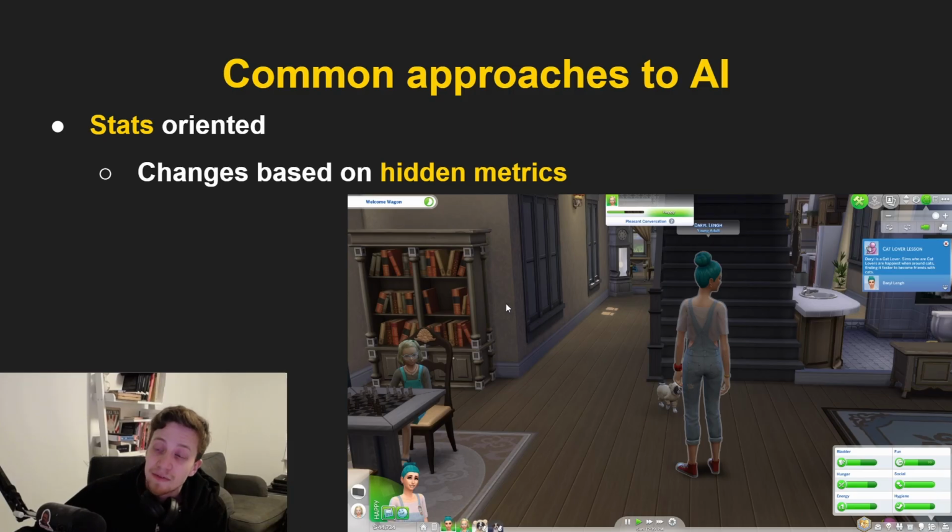And in the exact same way, when we are architecting our AI to be based on metrics, it will take these values in, decide based on them and do those actions. So if the AI sees that its hunger is very low, it will go eat. If it sees its energy is low, it will go to sleep. You can very often see this approach when the AI in games is set up as an ecosystem. It's something where we want to give the player the impression that the world exists outside of him. Even if the player wasn't there, the world would still exist. Usually there is some day and night cycle involved. And metrics are something that helps us with this a lot.